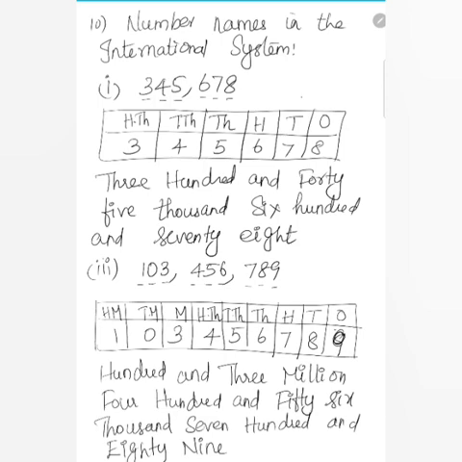Okay, the next sum we will see now. The 11th sum: write in numerals.